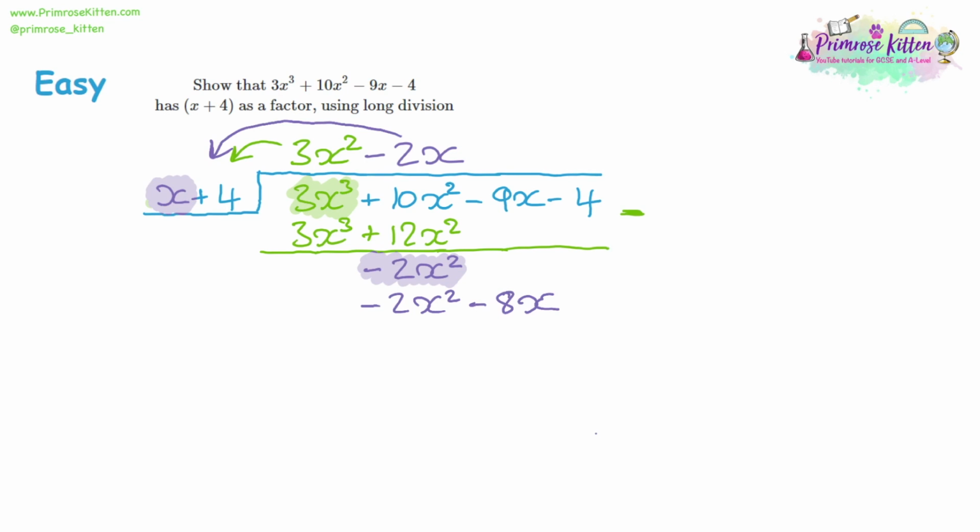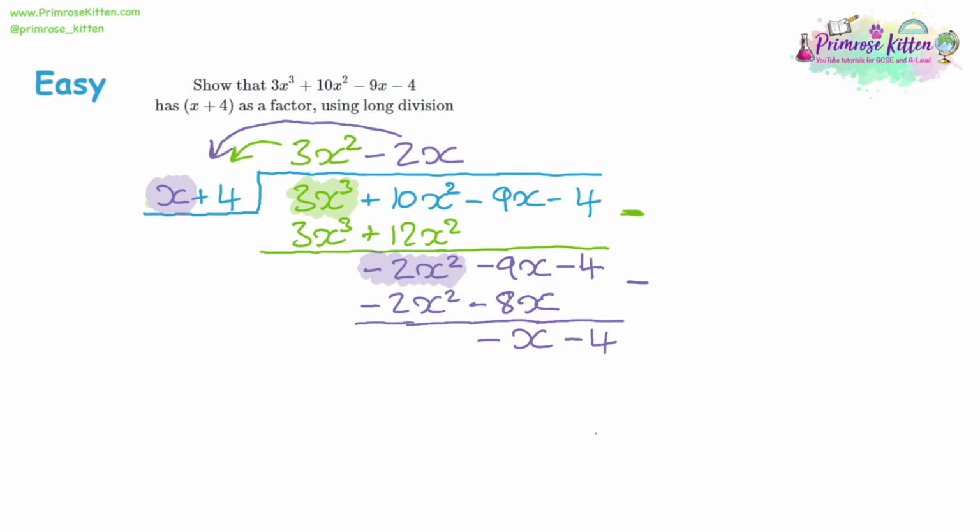Now, again, we need to take that away from our expression. Now, the last one, just forgot to bring down the 9x and the negative 4. We're going to need those now. So we take these away from each other. Negative 2x squared take away a negative 2x squared gives you 0. Negative 9 take away a negative 8. Again, these double negatives are happening. So negative 9 plus 8 will give us negative x. And again, we're doing nothing with the 4.